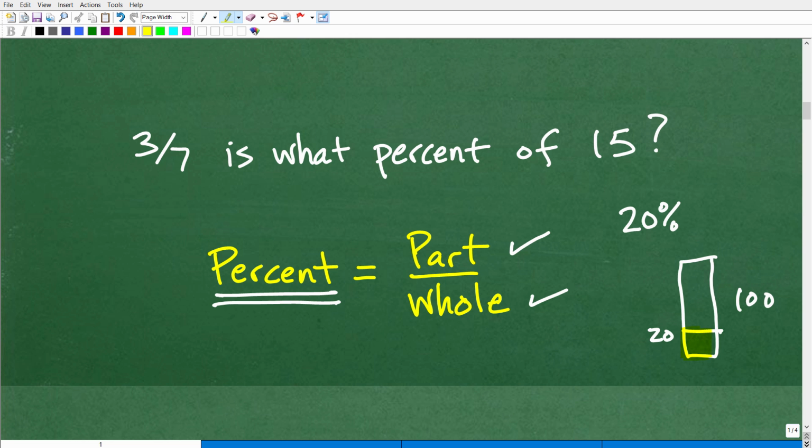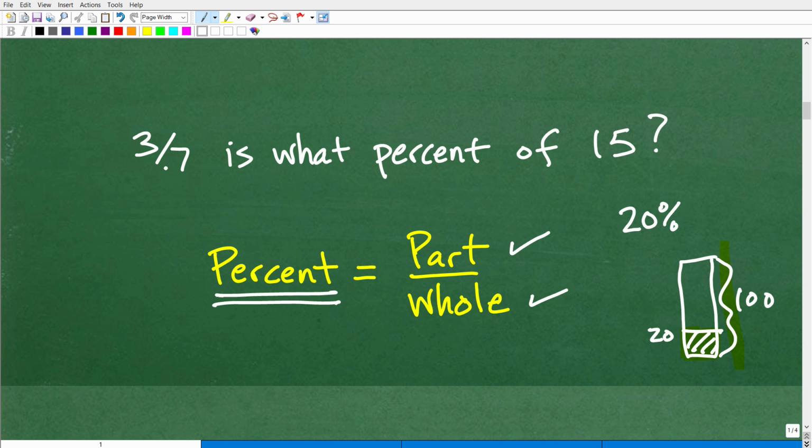So this would be the part out of the entire whole of 100, right? So this is the part out of the whole. Now, there are a lot of ways we can think about percent. Technically, it's expressed as a fraction over 100. I'll get to that part in a second, but I want you to conceptualize it in terms of a part out of a whole, okay?